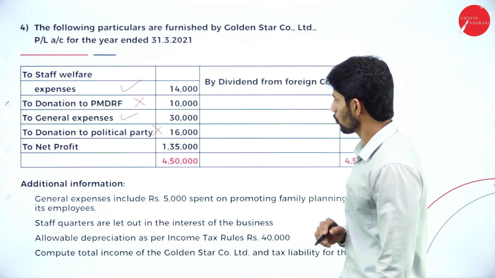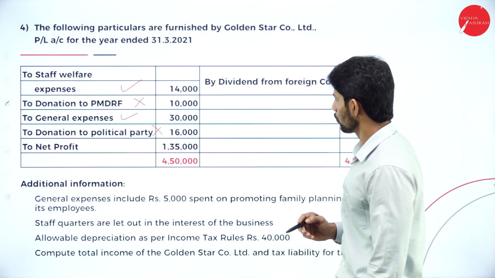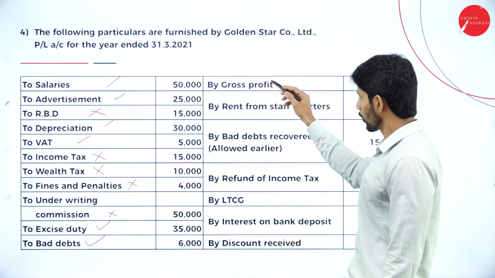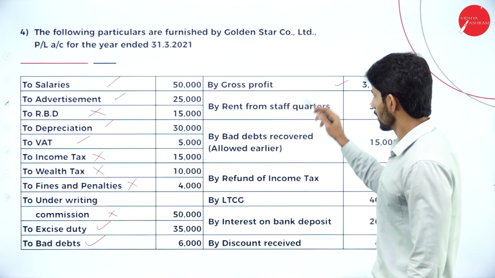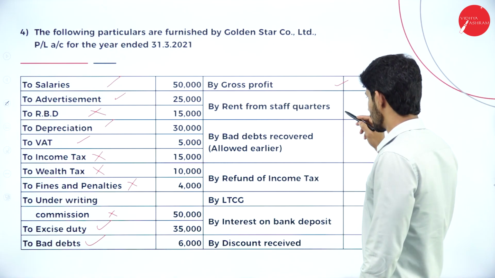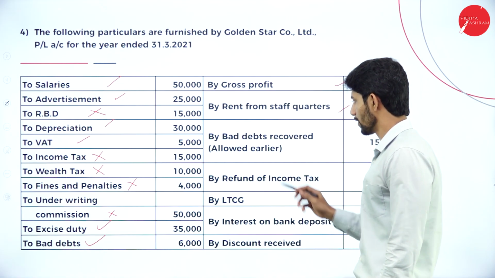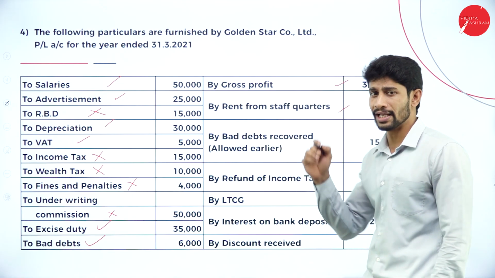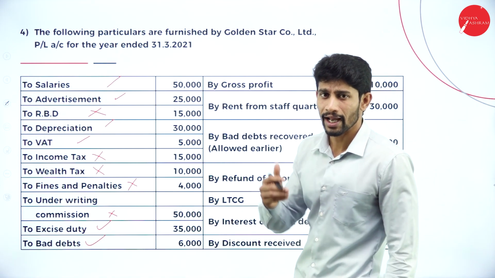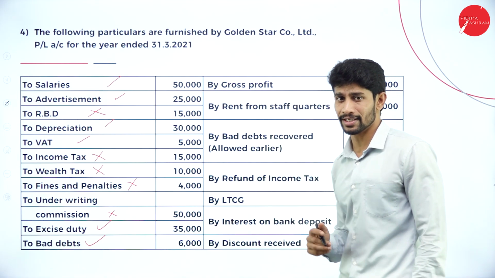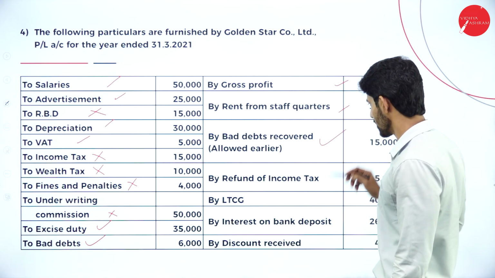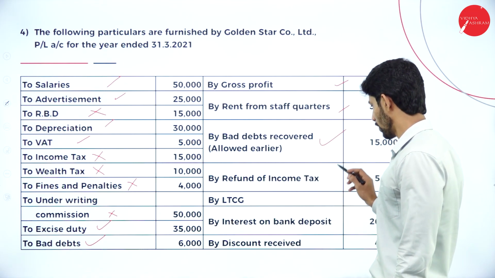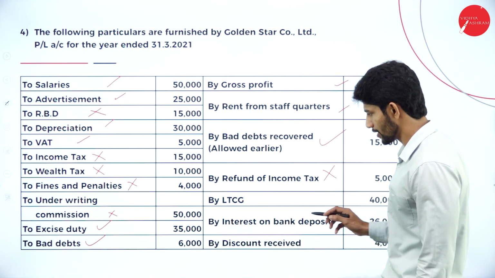So if it comes to the income side, by gross profit, it's a business. Rent from staff quarters, obviously business. Bad debts recovered, allowed earlier. So if any bad debts allowed earlier are recovered in the present year, that should be considered as business income. Next, refund of income tax. No, it's not a business income.